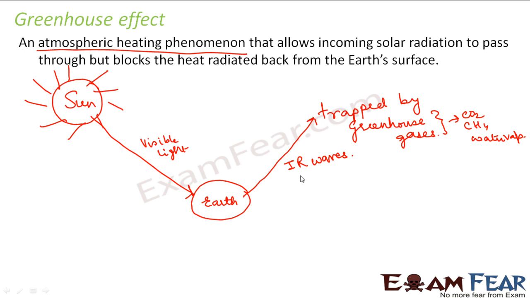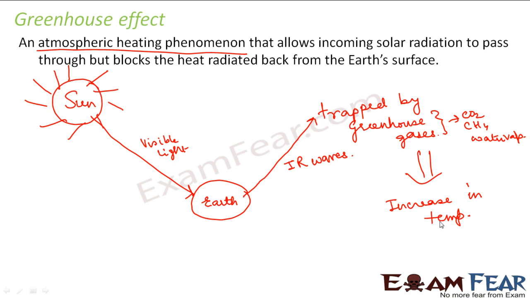So these infrared waves, when they try to go back from earth, are trapped by these gases. So as a result, what happens? Heat gets trapped inside the earth. So as a result, there is an increase in temperature. So the earth is kept warm.